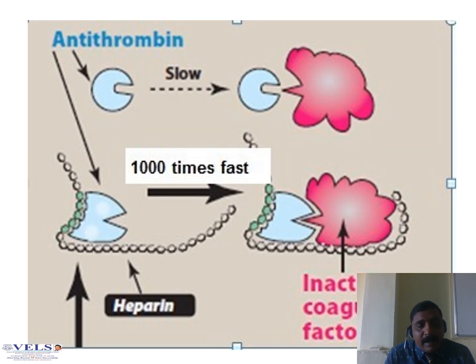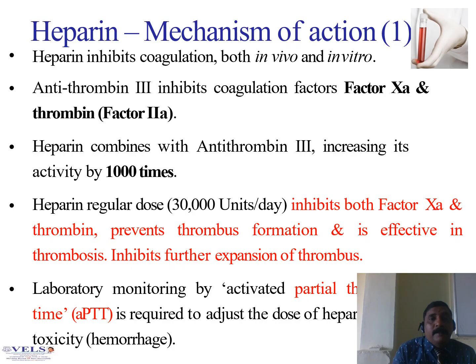This is an example of how antithrombin as well as heparin may act. Normally, after clotting happens in your blood, antithrombin acts, but it leads to slow action only. But if you administer heparin, it acts 1,000 times faster when compared with the normal antithrombin.